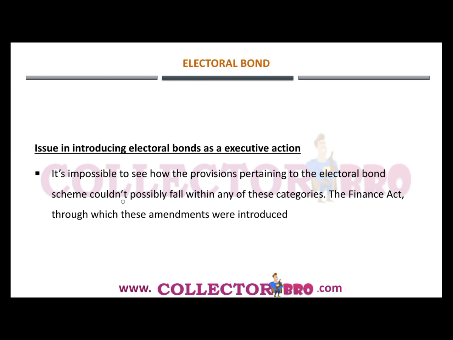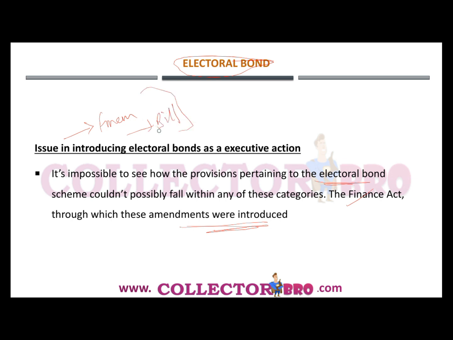So the issue is that it is impossible to see how the provision pertaining to the electoral bond scheme could possibly fall within any of these categories, that is, the Finance Act, through which these amendments were introduced. We have earlier noticed that the electoral bond was introduced by making amendments into many of the finance bills and money bills.